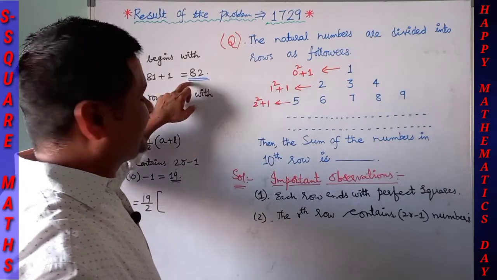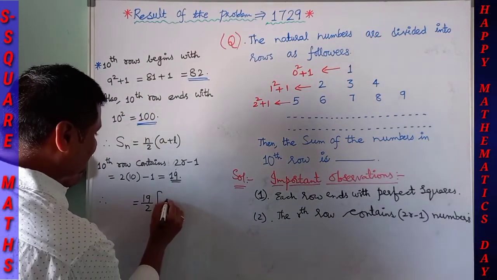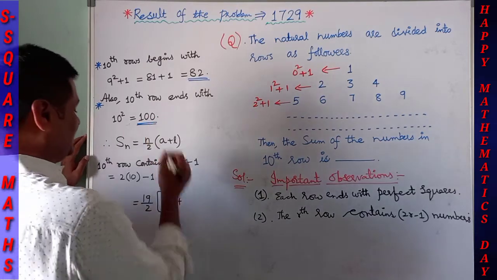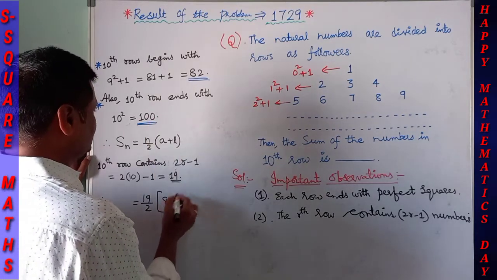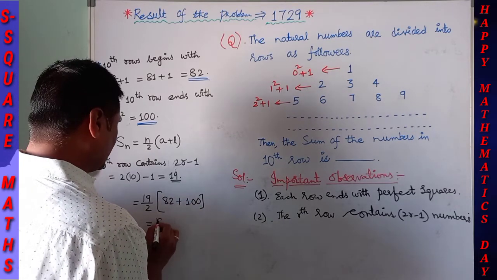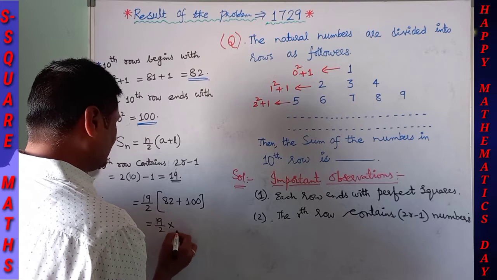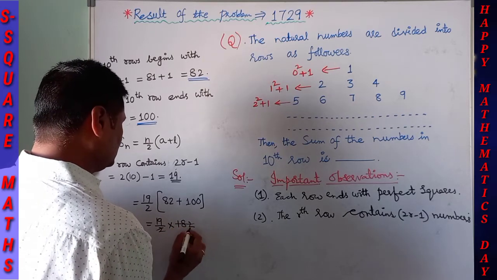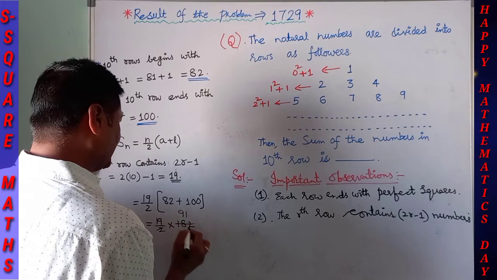So here it starts with 82, just now we got it, and ends with 100. So if you add, what are you going to get? 182 into 19 by 2, and I can say that 91.